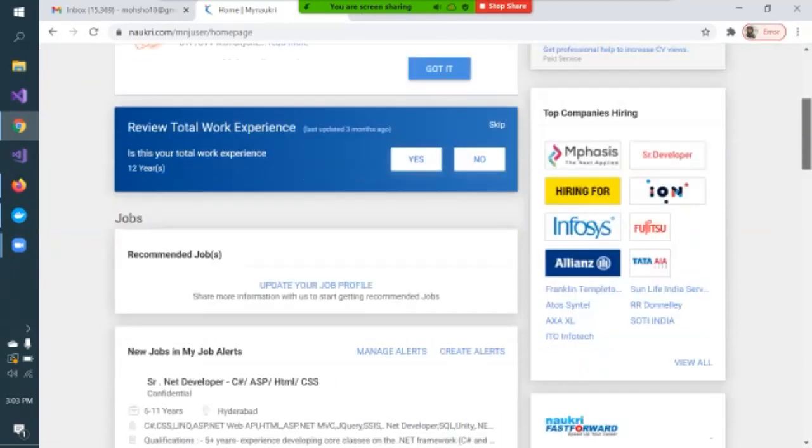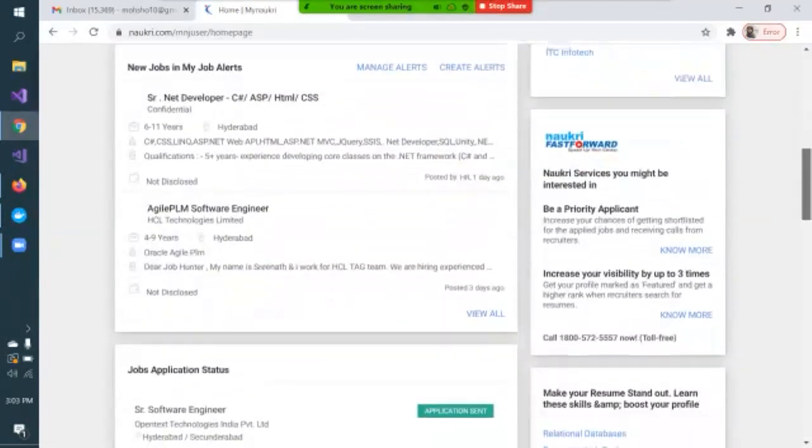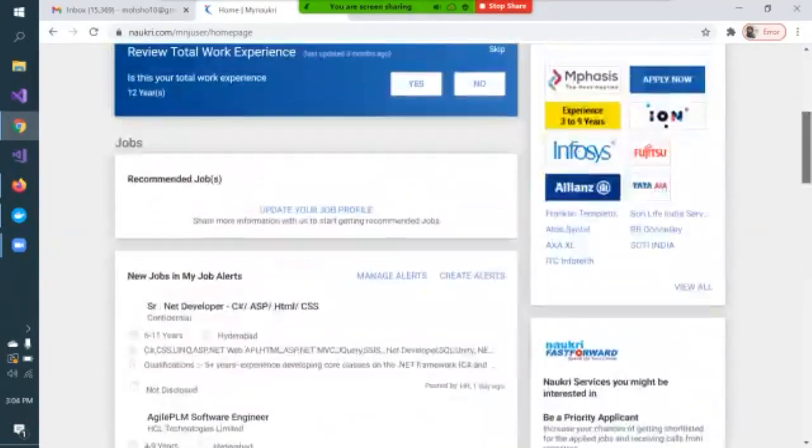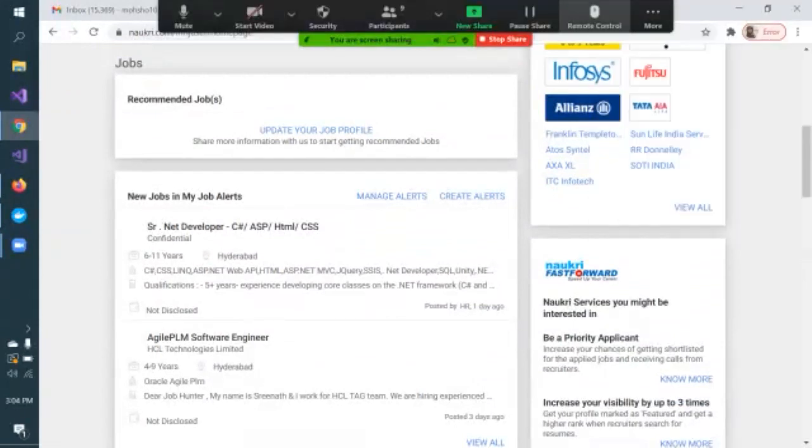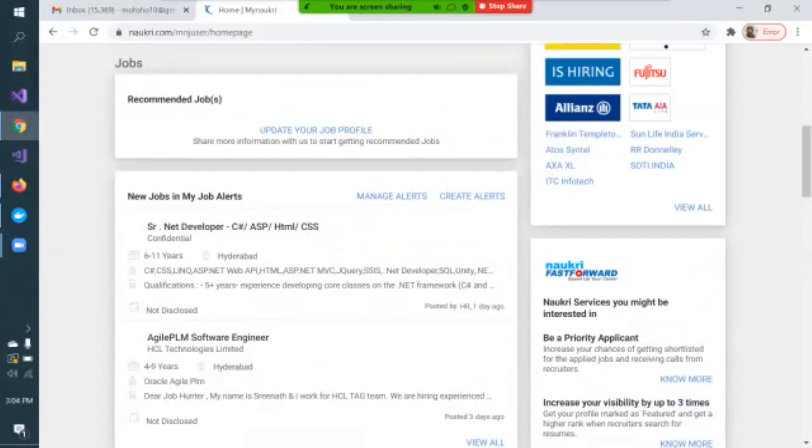Whatever CV you update on this profile is very important. By default, Naukri will share job recommendations with you. As I am a .NET developer, they are giving me these recommendations showing the openings available.